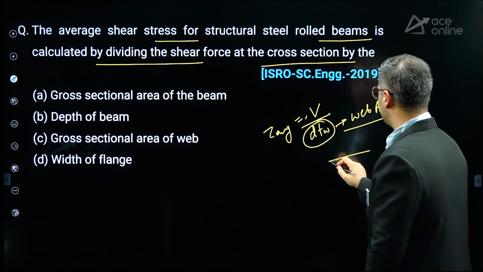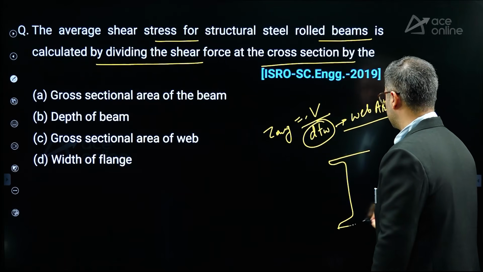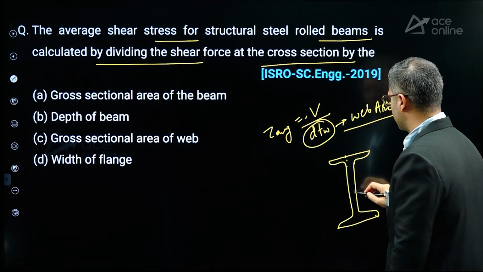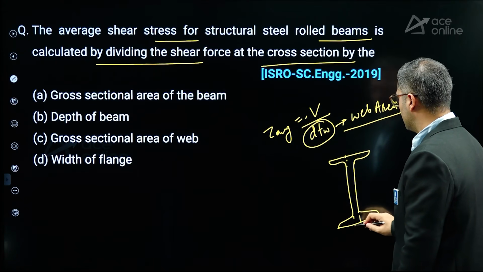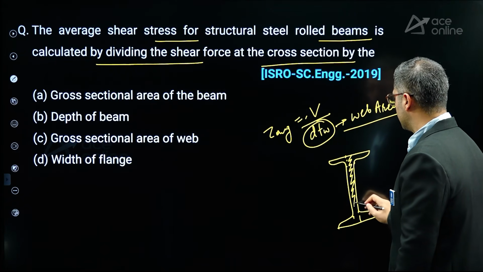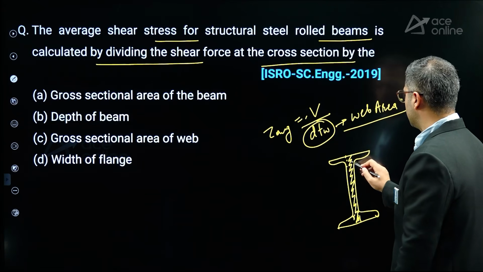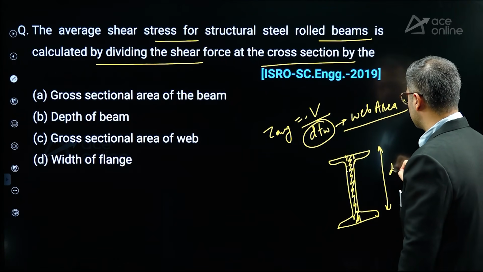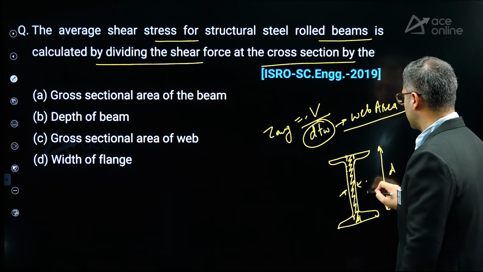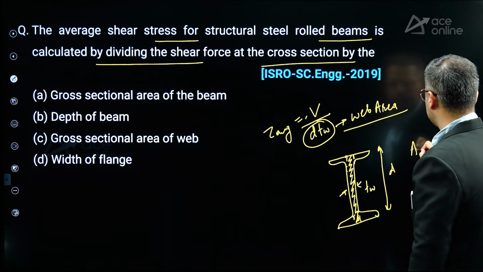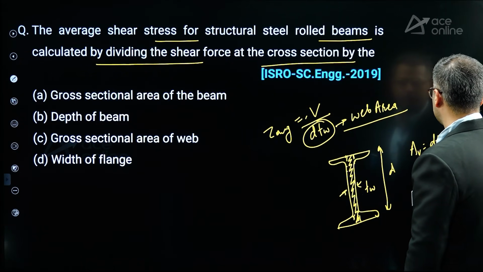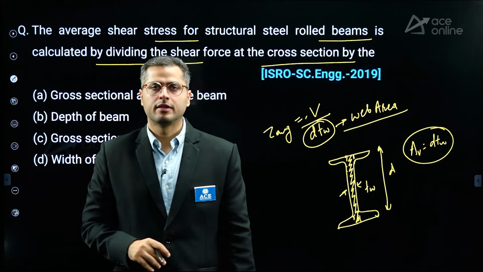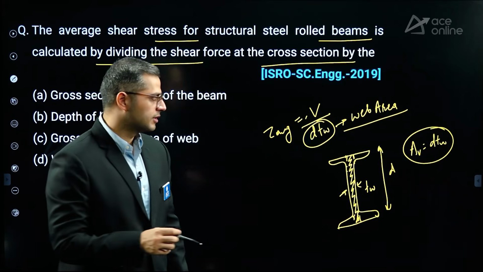If you consider a rolled steel section, you would consider this shaded portion as your web area. So shear area is equal to D into TW.